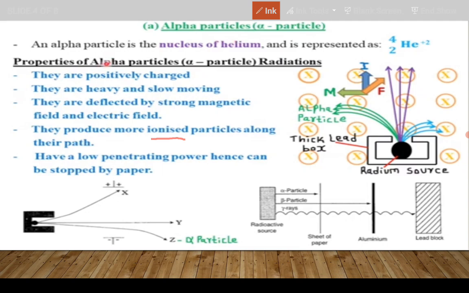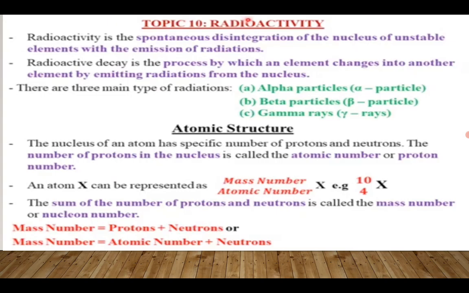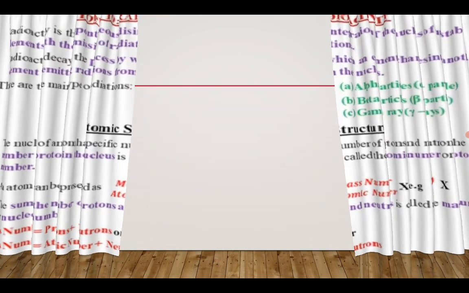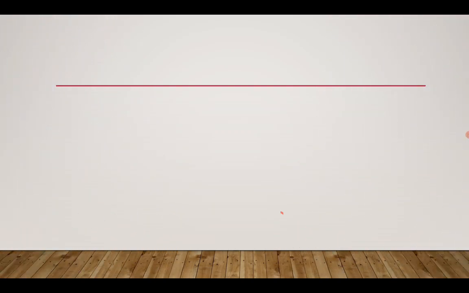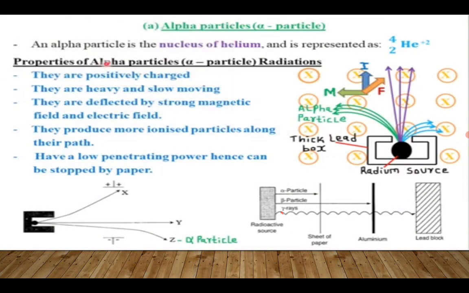Let's suppose that we have this diagram here. We have different radiations. Sorry about the misbehavior of my screen. Supposing that we have a radiation source which releases alpha, beta, and gamma.